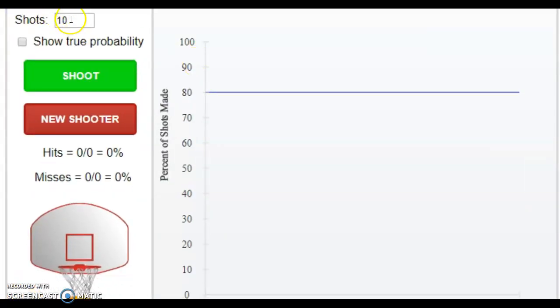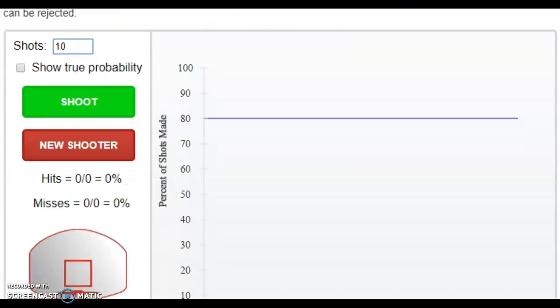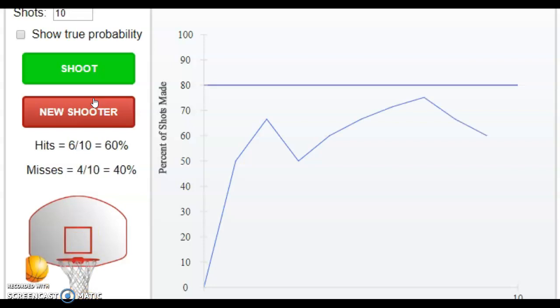So if I look at 10 shots and I say that my ability, I'm going to move this up real quick so you can see, my ability to get a free throw is 80%. Again, I can't calculate it, but this is the percentage I'm giving you, what I think the ability is, 80%. Well, if I shoot 10 times, notice that the shot percentage is all over the place. It's not even close to 80% in 10 times.